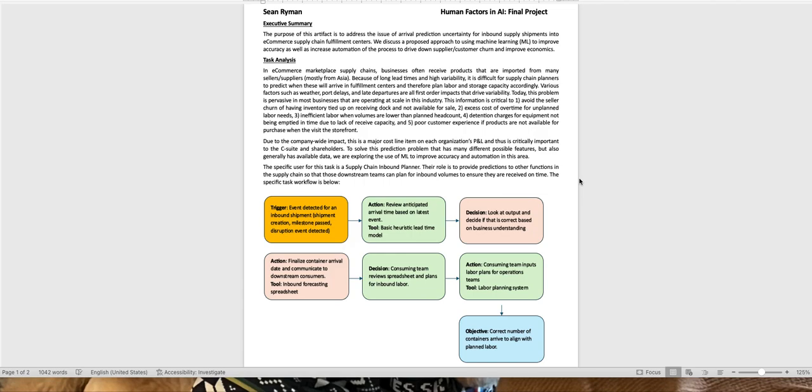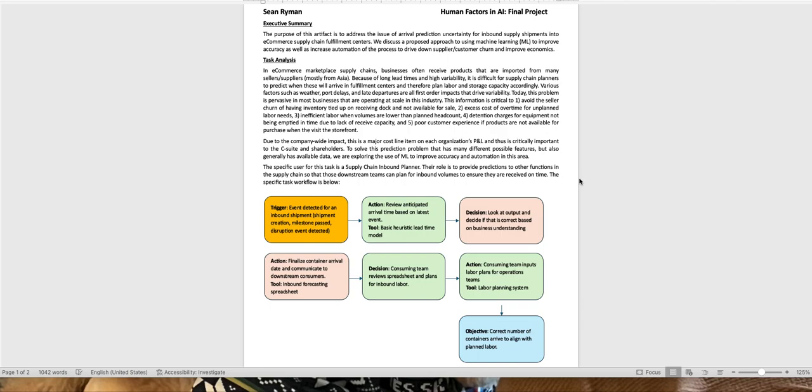The purpose of this artifact is to address the issue of arrival prediction uncertainty for inbound supply shipments into e-commerce supply chain fulfillment centers. We discuss a proposed approach to using machine learning to improve accuracy as well as increase automation of the process to drive down supplier customer churn and improve economics.